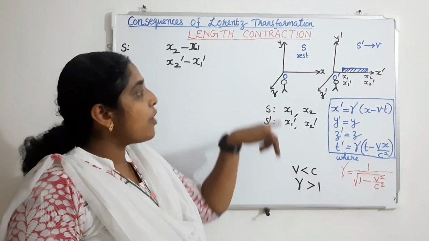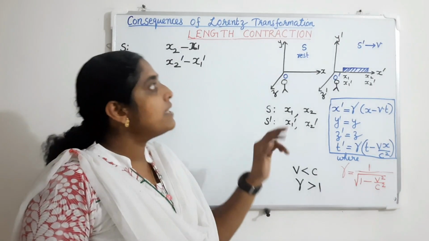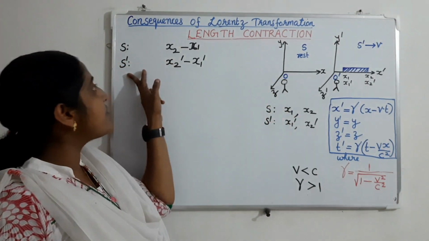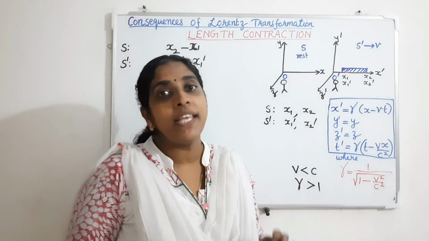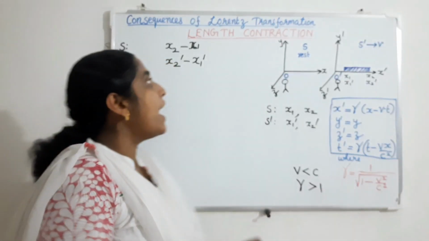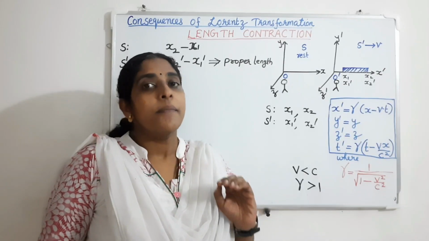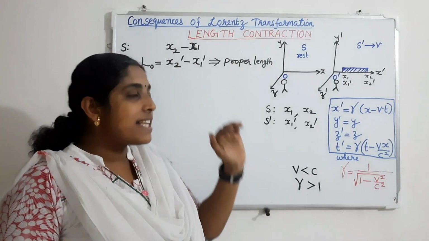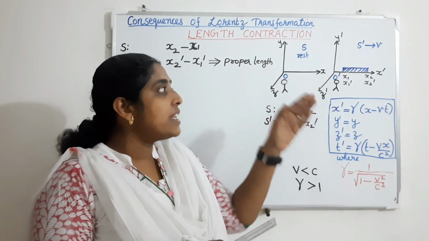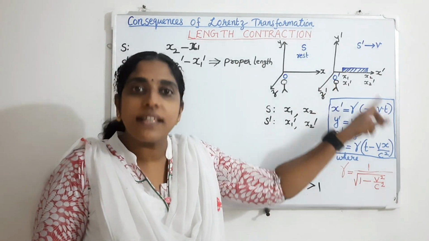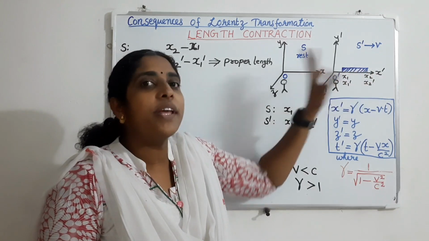The length measured by the observer in the S dash frame of reference or the S frame of reference? The length measured by the observer in the S dash frame of reference, x2 dash minus x1 dash, will be the more correct length, and we can call this length the proper length. Because this proper length is the length of the body measured in the frame of reference in which it is at rest. For the observer in the S dash frame of reference, this body is at rest.